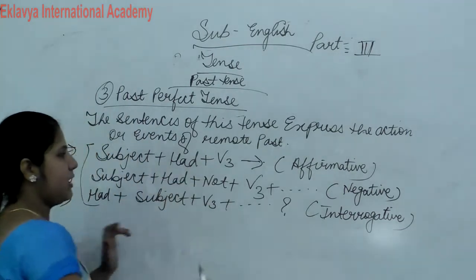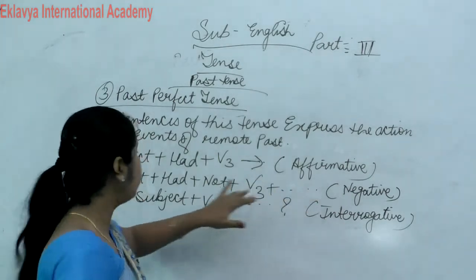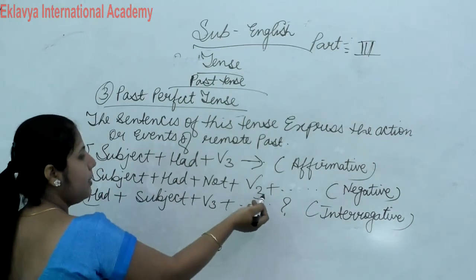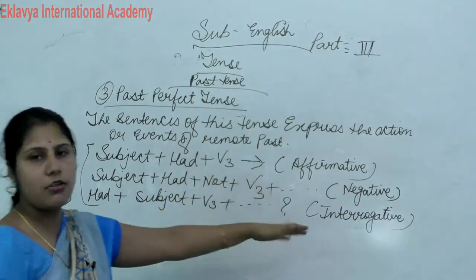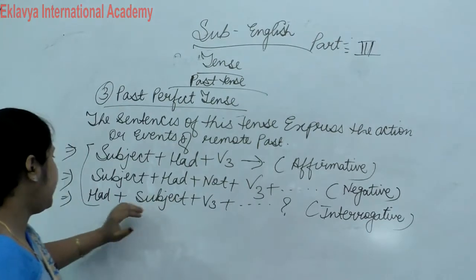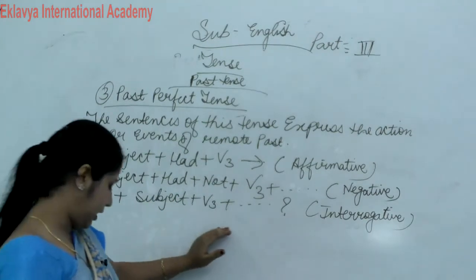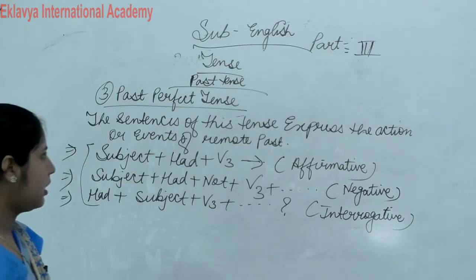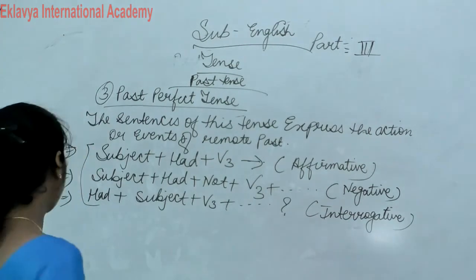Subject plus had plus verb third form is affirmative. Subject plus had plus not plus verb third form, and then rest of the sentence is negative. And had plus subject plus verb third form, that is called interrogative. I think everyone clear about this?